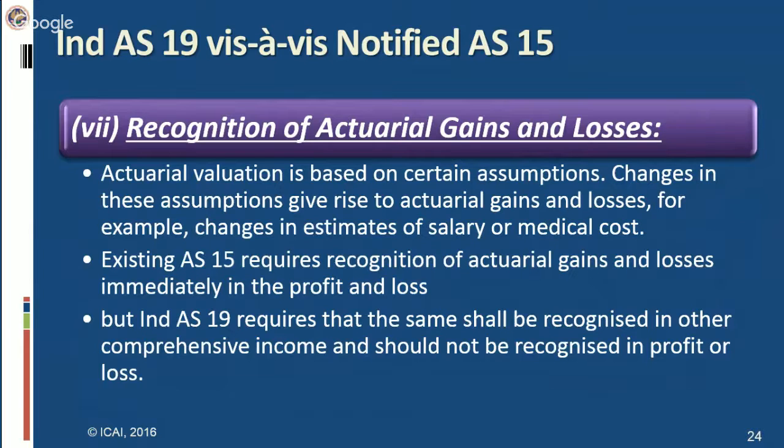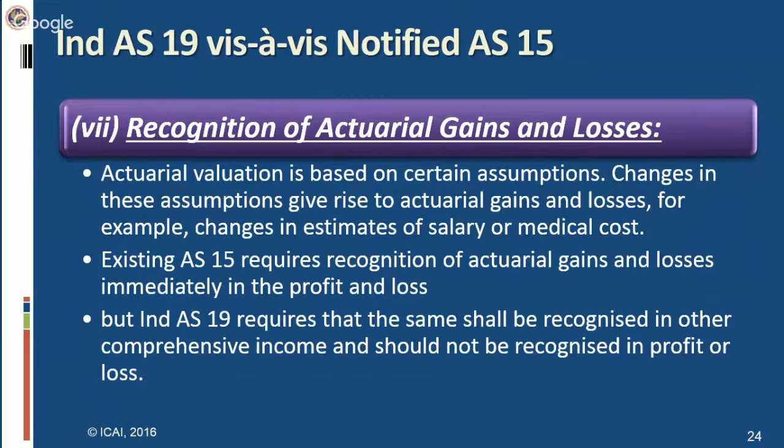So this will give rise to what? Actuarial gains and losses. For example, changes in estimates of salary or medical cost. Once we made the actuarial valuation, we assumed a 5% increase in salary every year for every employee. However, due to the inflation trend, we were not able to increase only 5%. We increased the salary by 6% or say 7%. In that case, the base of the estimate we made in the previous year is different from the base of the estimate in the current year, so your actuarial valuation will also be different for both years. The difference of those valuations will give rise to actuarial gains and losses.